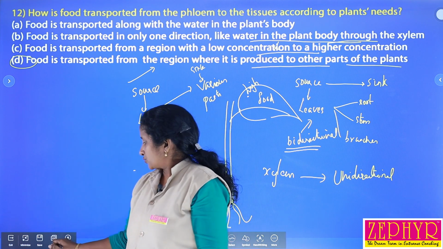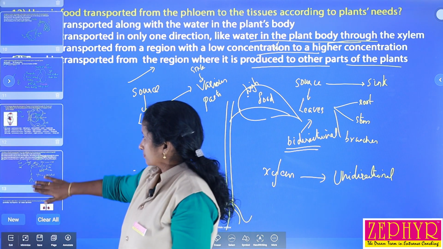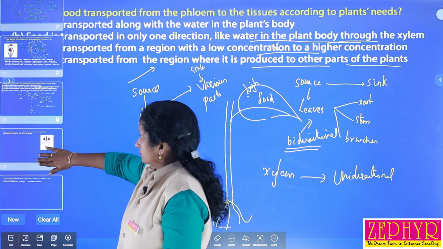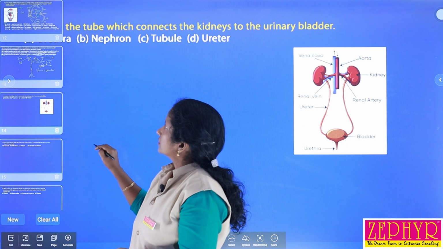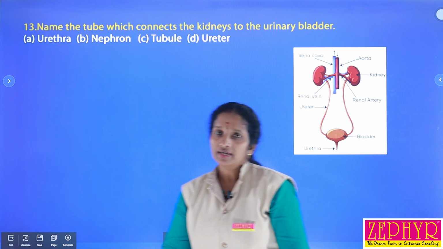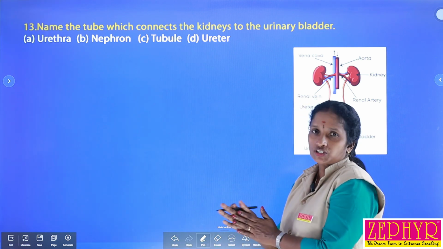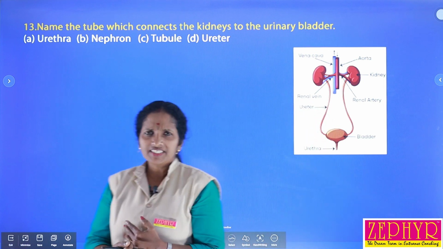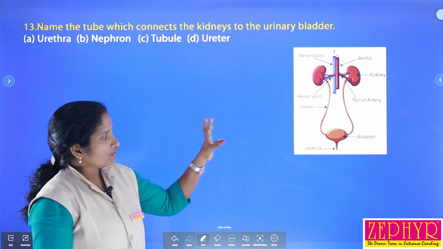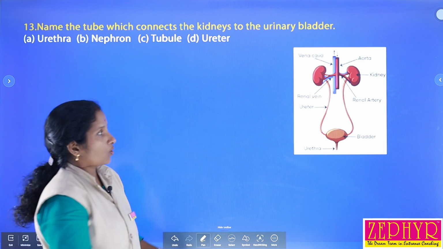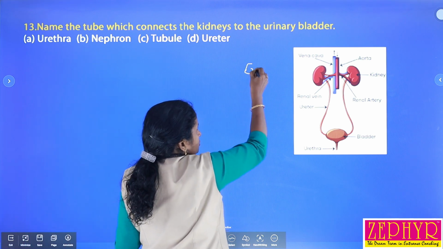So let us move to the next question. It's a very simple question that is related to our excretory system. Excretion is the elimination of waste materials. So in our body there is a system that is called the excretory system.